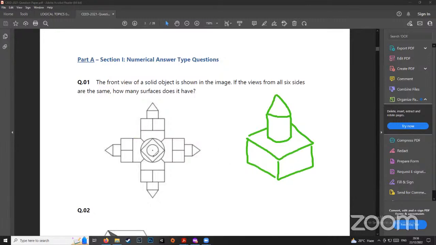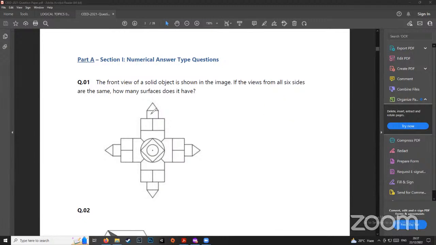Can anybody guess in the comments what it actually is? It is actually a cylindrical sort of a shape, right? So that shape, something like this, right? And then it connects to the bottom. So if we start counting, and each 6 sides has one of these, the front also, the top also, bottom also, left, right, everything, right? So if we start counting, let me just start counting quickly.